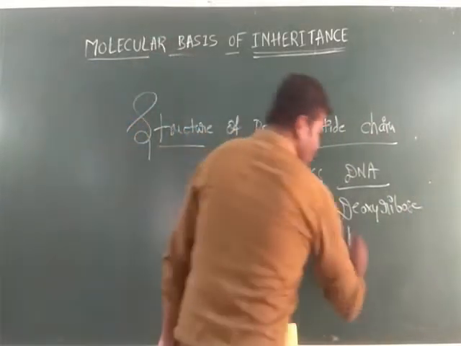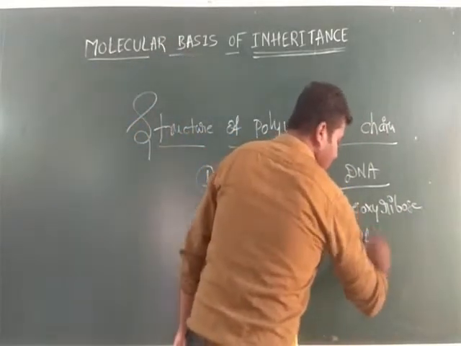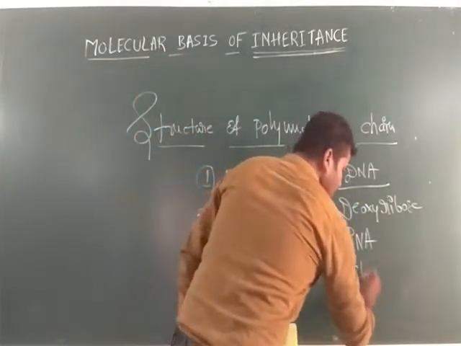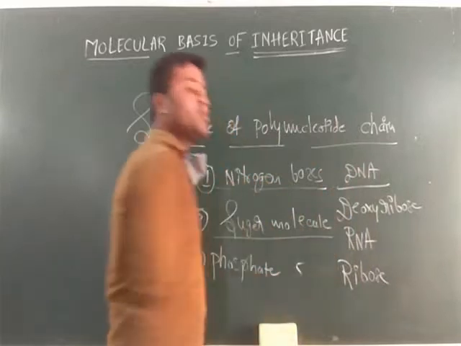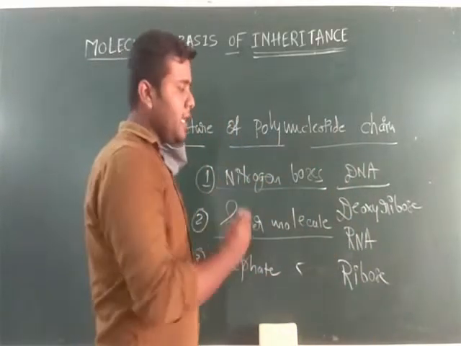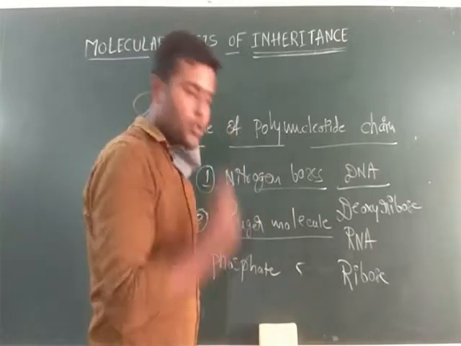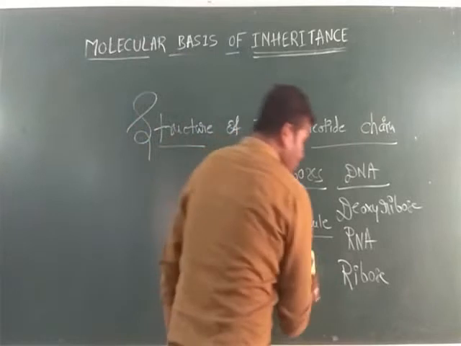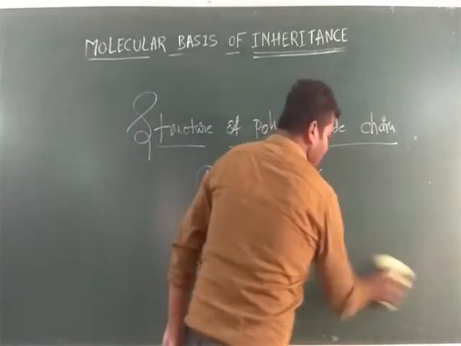In RNA, what is the full form? Ribose nucleic acid. Here, ribose is the sugar molecule in RNA. Is that clear? In DNA, deoxyribose is the sugar. In RNA, ribose is the sugar.